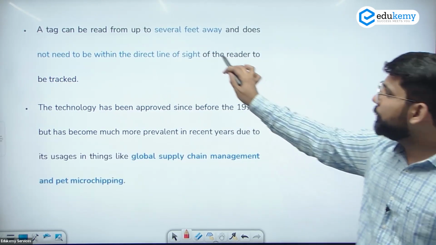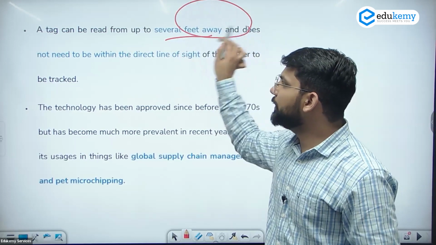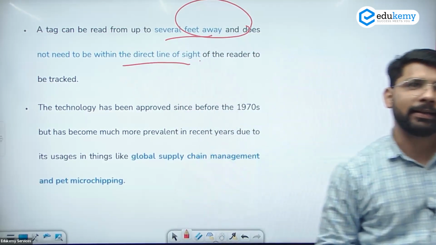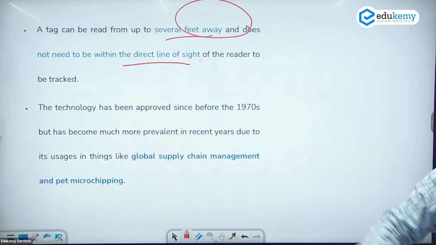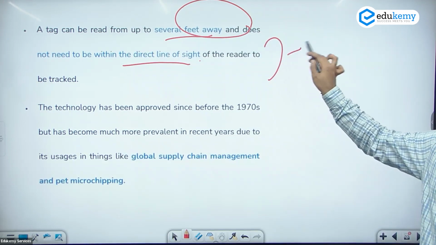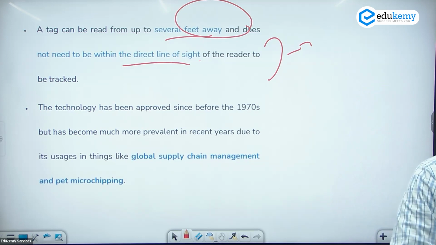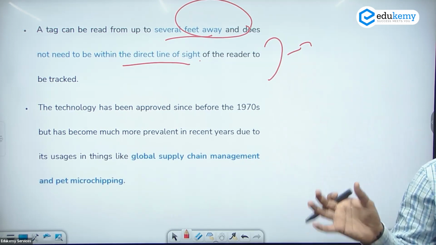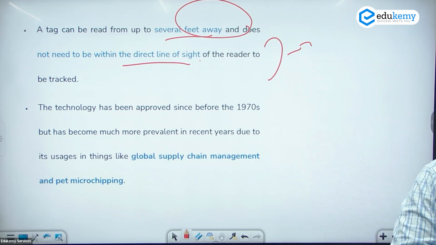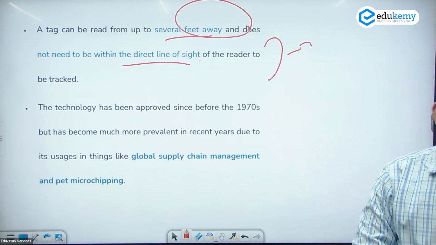A tag can be read up to several feet away and does not need to be within the direct line of sight. It's not a compulsion कि आपको direct line of sight में होना. So this can also be one statement for usage of the RFID. If it says it's a requirement that it should be present in the direct line of sight, the statement will be incorrect there. There is no requirement for the direct sight.